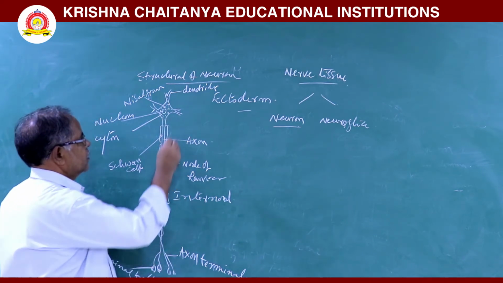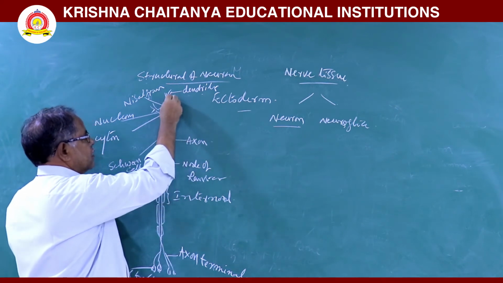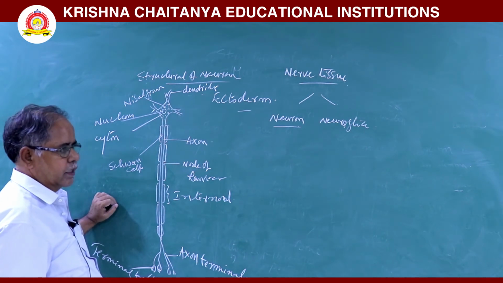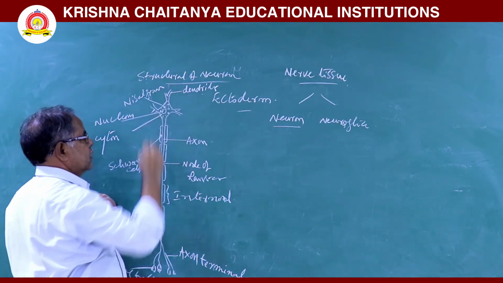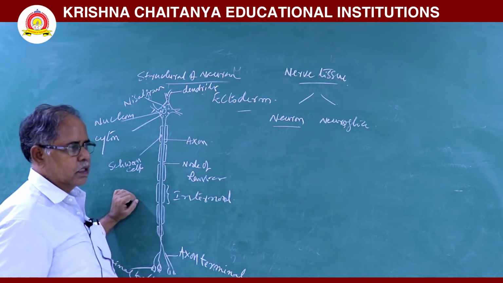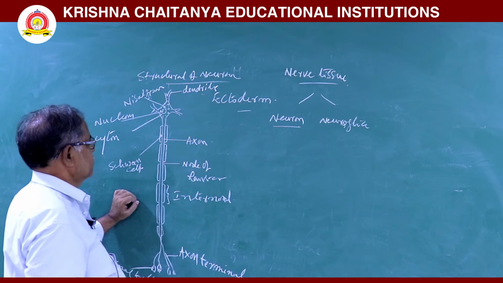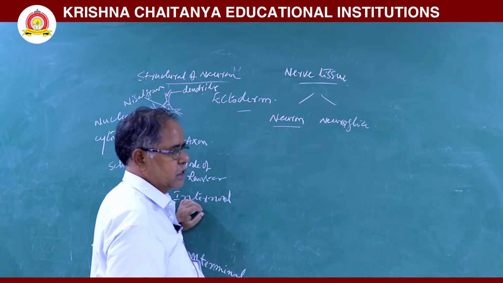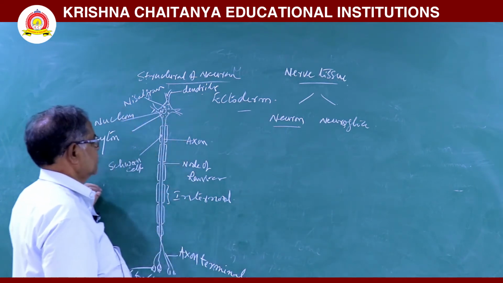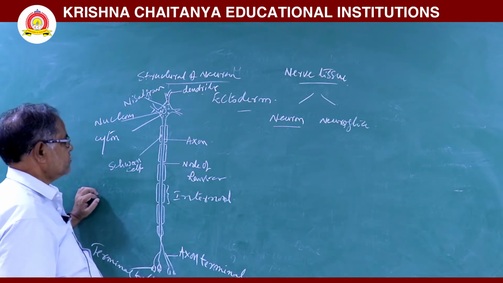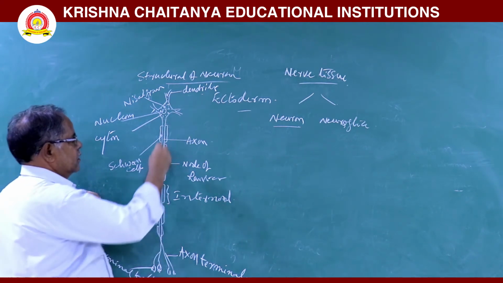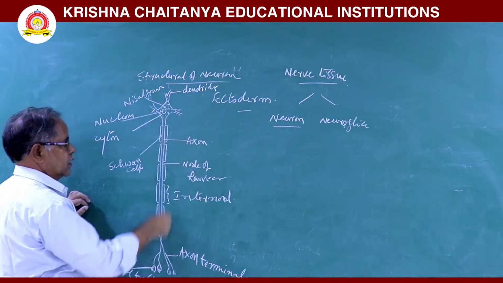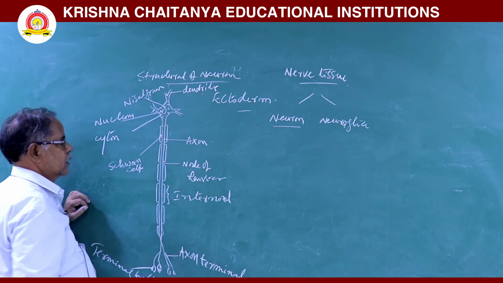Next, the second part is the dendrites. From the cyton, many short branches arise. They are called dendrites. They bring impulses towards the cyton, so they are called afferent processes. In these dendrites, neurofibrils and Nissl bodies are there, and lipofuscins are absent here.